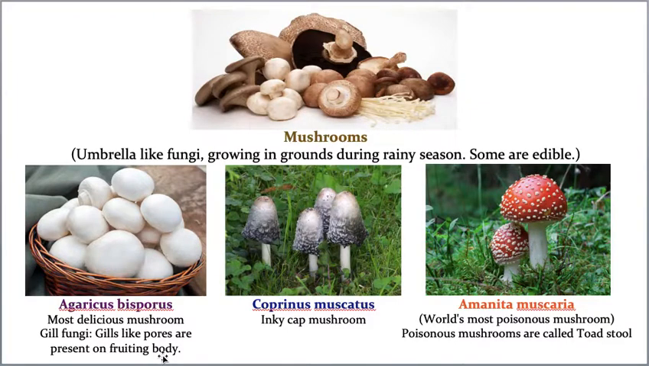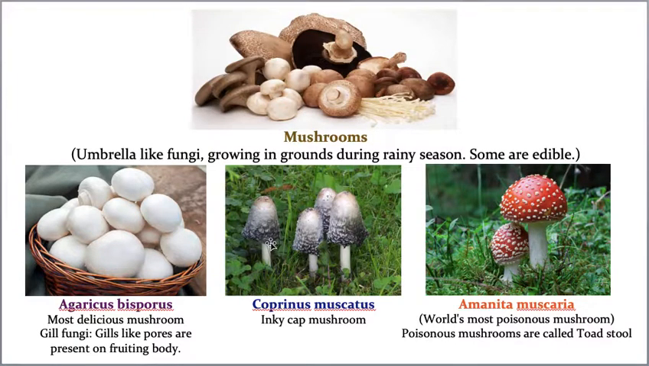Now the next one is called Coprinus. What is that? Coprinus muscatus, it is called inky cup mushroom. See, ink जैसा color जो है ना, blue color ink जैसा color है ना. So because you can see the ink cup-like color, they are called inky cup mushroom, and the actual name is Coprinus muscatus. Okay.